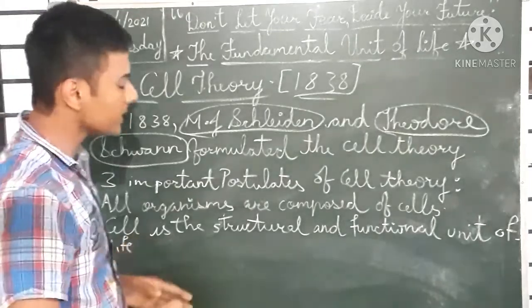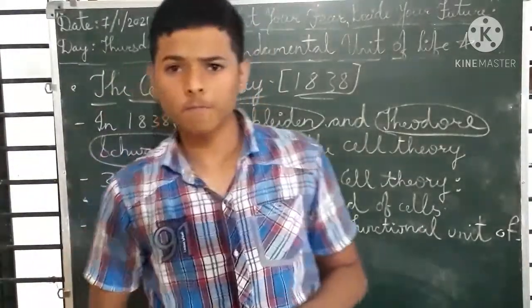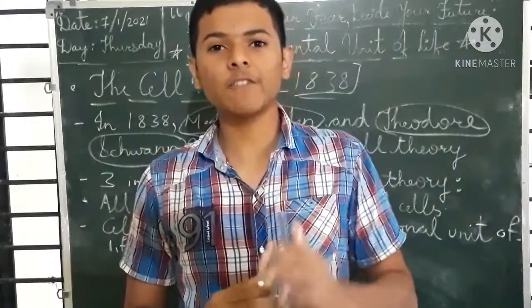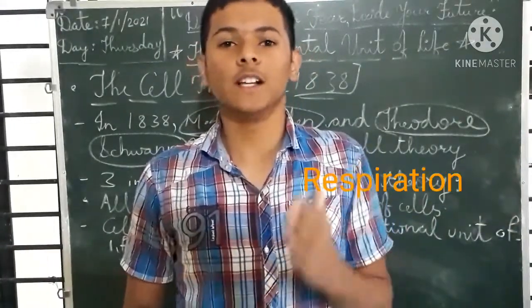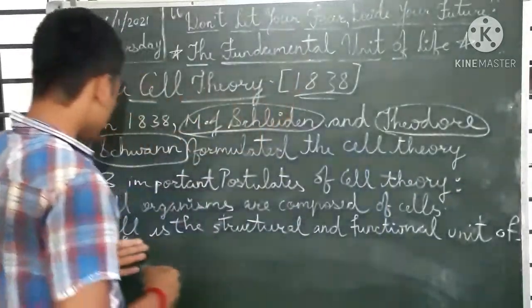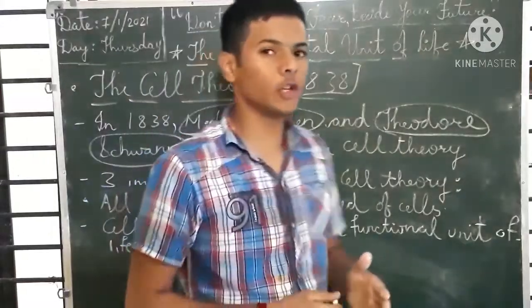What is cell? Cell is the structural and functional unit of life. It means all cells have the capacity to perform basic functions in human bodies such as respiration, nutrition, etc. That's why we say that cell is the structural and functional unit of life.